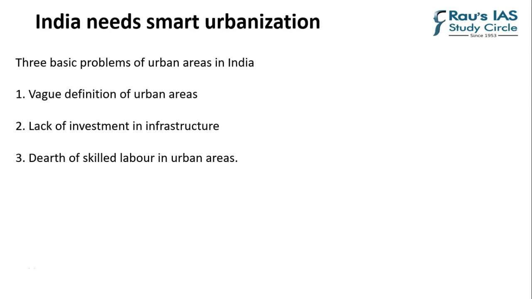Now, there are three problems which the author identifies about the urban areas in India, especially in terms of notifying. First and foremost, the author identifies that the definition of urban area is very vague. And as far as the urban area definition is concerned, state governments have the upper hand. So since this is with the state government, they come up with a very liberal format. The format is very simple.